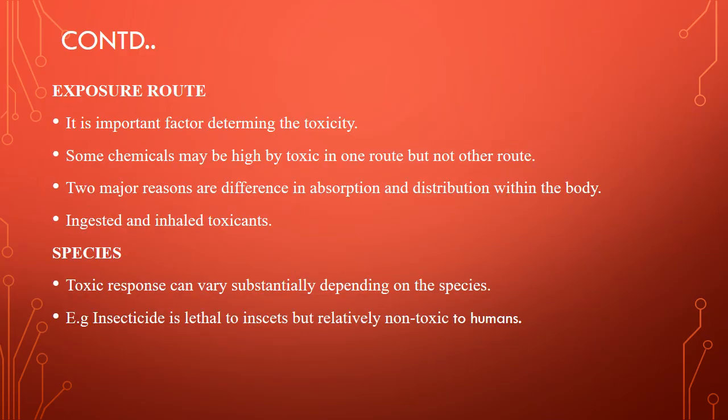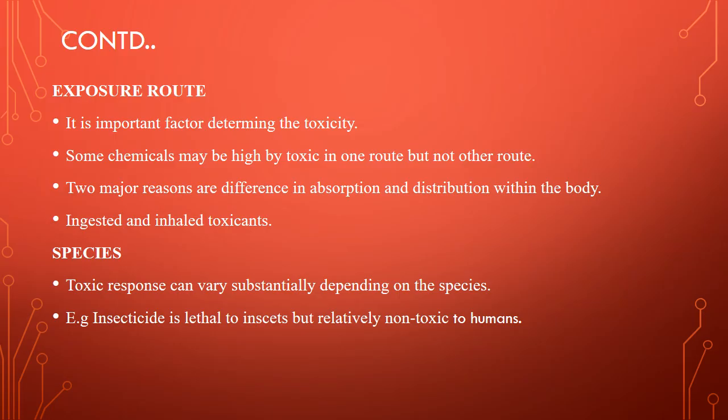And then the next one is exposure route. The route of exposure is also one of the factors that increases the toxic level. It is an important factor determining the toxicity. Some chemicals may be highly toxic by one route but not another route. The two major reasons are differences in absorption and distribution within the body.